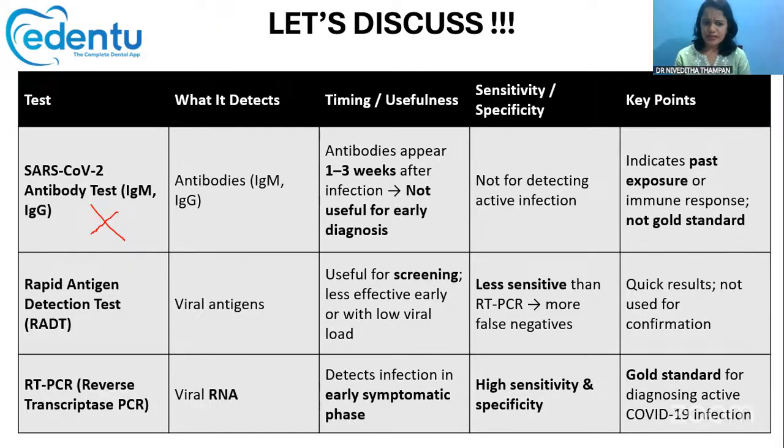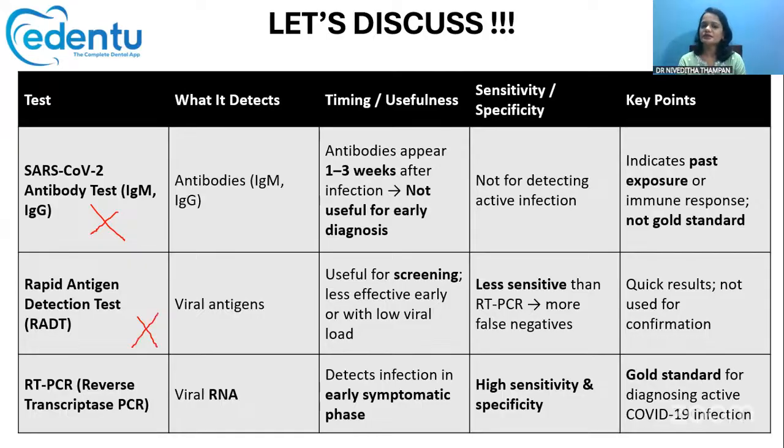The next is the rapid antigen detection kit, which detects the viral antigens. It is mainly indicated for screening purposes, because for confirmation, there are negative results also. It is much less effective in early infections. So this rapid antigen detection test is also not the gold standard.